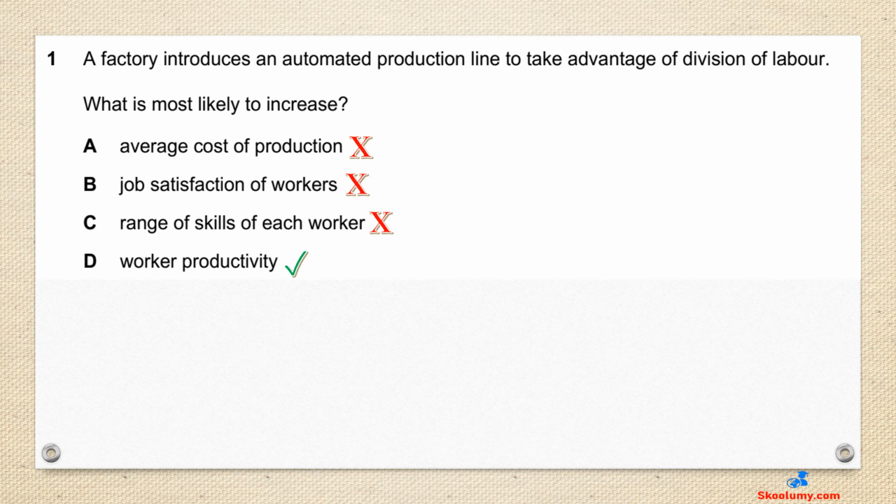A is wrong. Division of labour increases production, and average cost will decrease, not increase, because cost would be spread over a large output. B is wrong. Division of labour will not increase job satisfaction because repetition of tasks makes the work boring and demotivating. C is wrong. Each worker is skillful in one task and focuses on just one task.